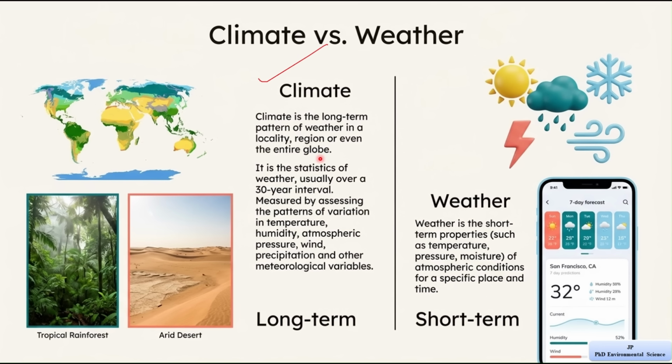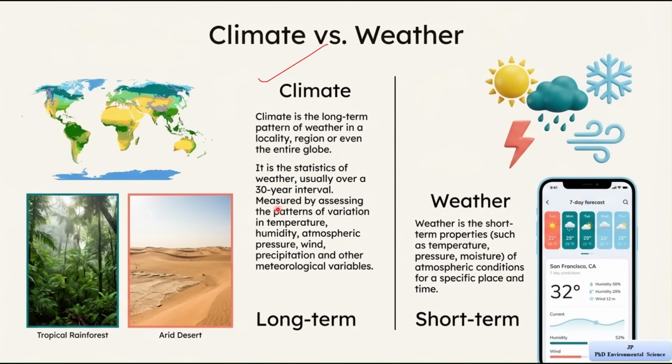Climate is the statistics of weather, meaning scientists collect weather data over many years and then study it to find patterns and averages. It is usually studied over a period of 30 years. This long duration is important because it helps us understand what type of weather is normal for that place, not just temporary changes.